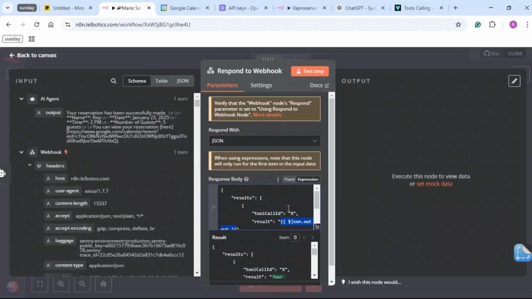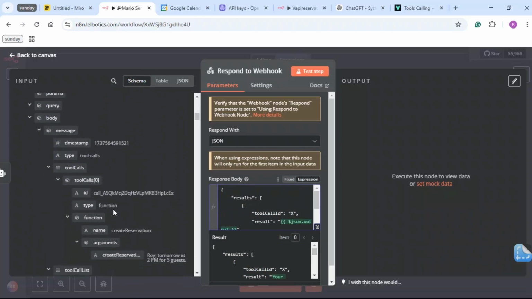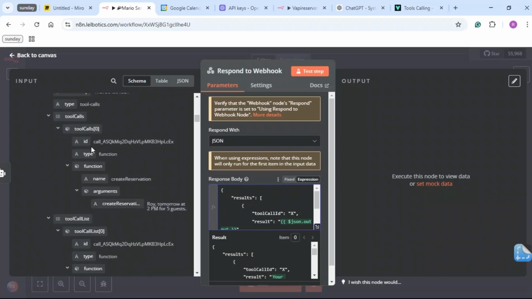That's awesome. Then for the tool call ID, I'm going to look for it here. Yes, it is this, because these are the tool calls, and then ID. So I'm going to take this ID and replace it here. Oh, I haven't removed the X. Yeah, and it should work.